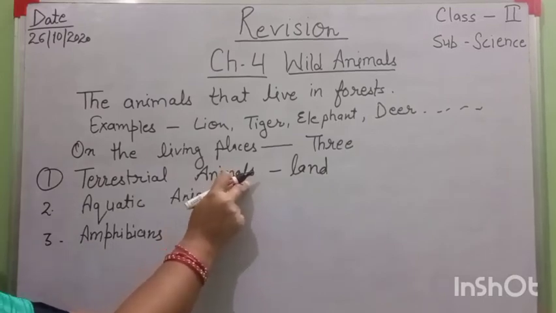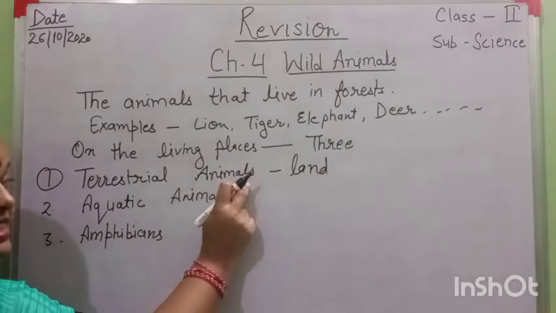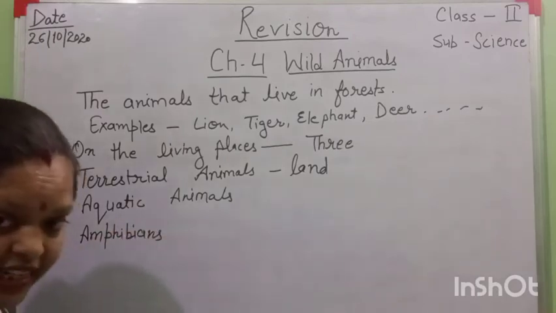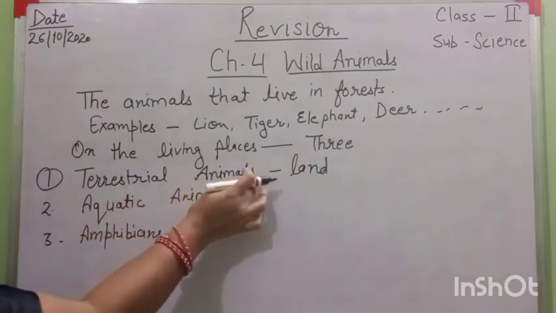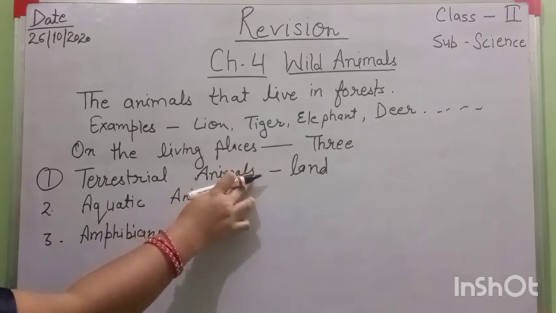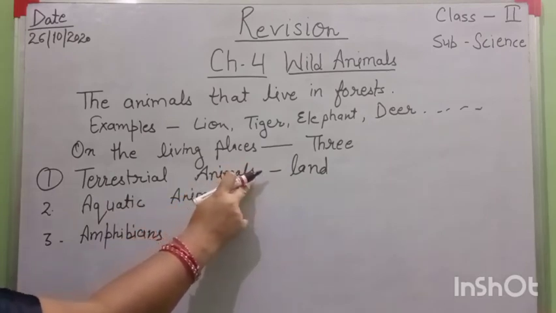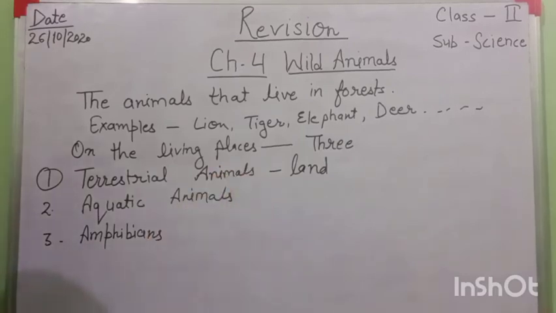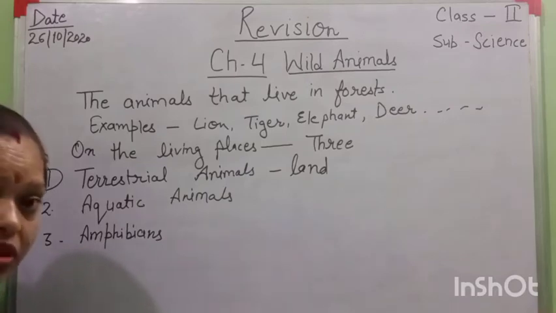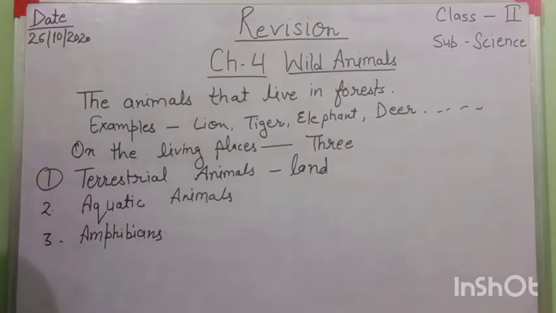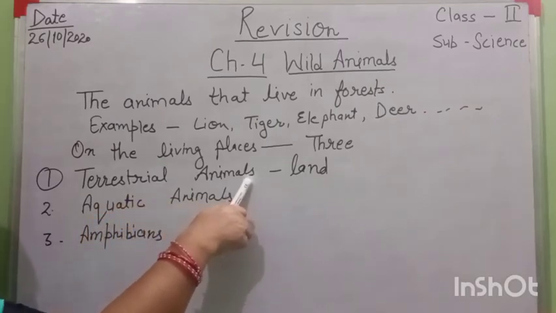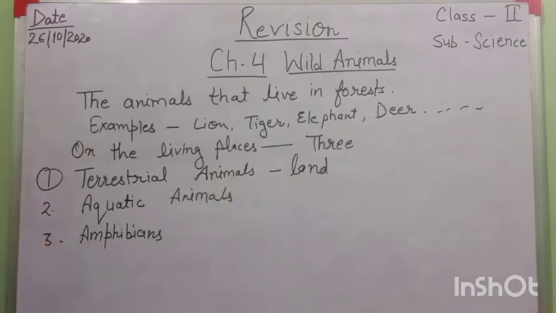The animals that live in desert areas, in sandy places where the land is covered with sand, are terrestrial animals. Examples are camel, snake, ostrich, lizard. And the animals that live in very cold places, where there is too much ice, are also terrestrial animals. Examples are polar bear, arctic fox, etc. Okay, come to the next point.